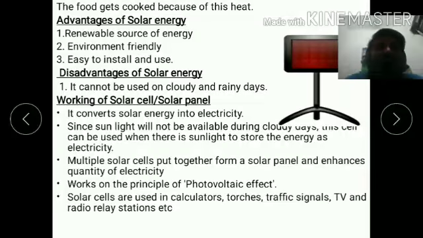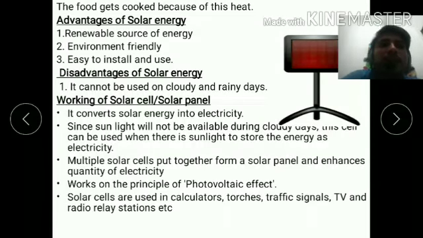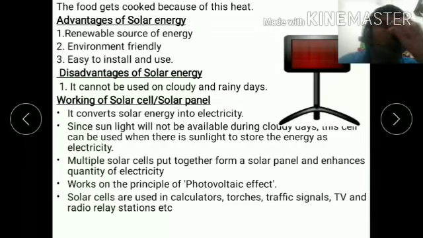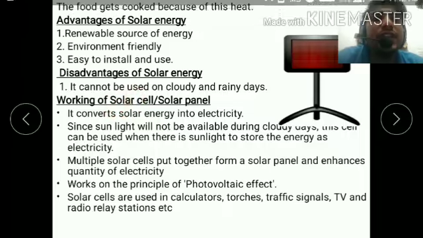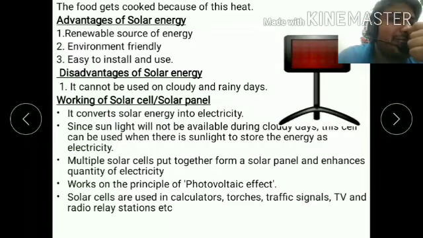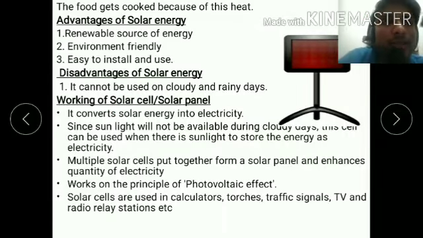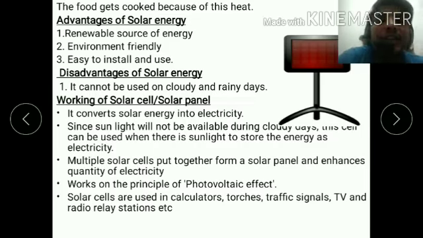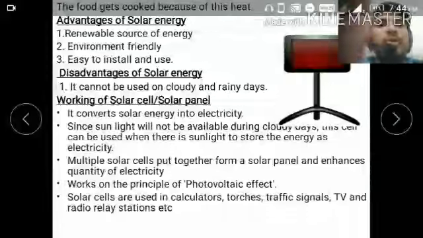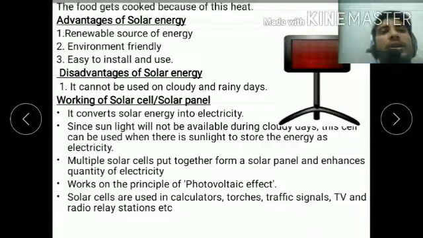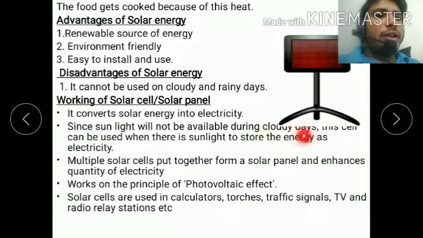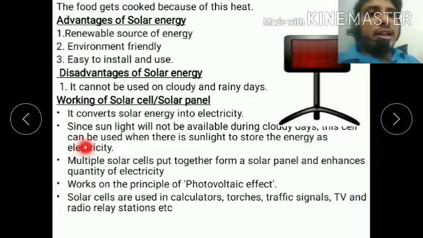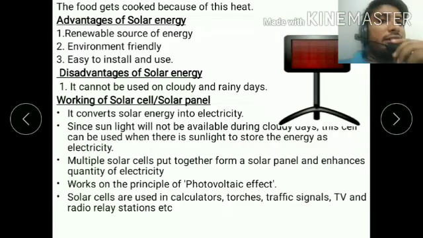Now the next point is the working of the solar cell and solar panel. They convert solar energy into electricity. The solar cell contains a silicon element that absorbs the sunlight and converts it into electricity. Since sunlight will not be available during cloudy and rainy days, the cell can be used when there is sunlight to store the solar energy as electricity.